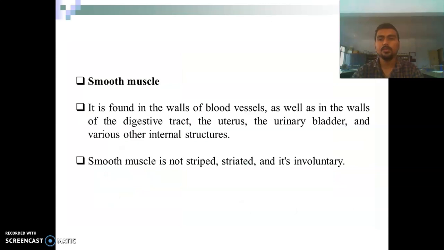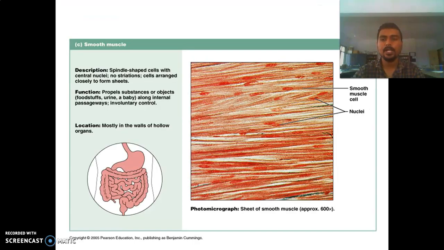Third is the smooth muscles. These are found in the walls of blood vessels as well as in the walls of the digestive tract, uterus, urinary bladder, and various other internal surfaces. They are not striated, and they are involuntary, meaning they are not controlled by the human being. These are the description, function, and location of the smooth muscle.